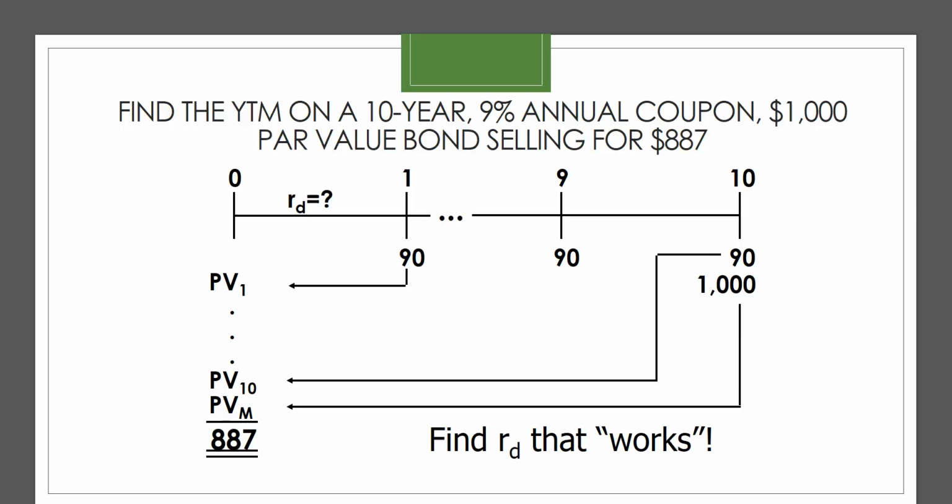So let's calculate a yield to maturity. For calculating yield to maturity, we need to set this up on a timeline, just like we did every other problem. So this is a 10-year 9% annual bond with a $1,000 par value, and it's currently selling for $887. So if we were to put this on a timeline, the first thing we would do would be to calculate the coupon payment.